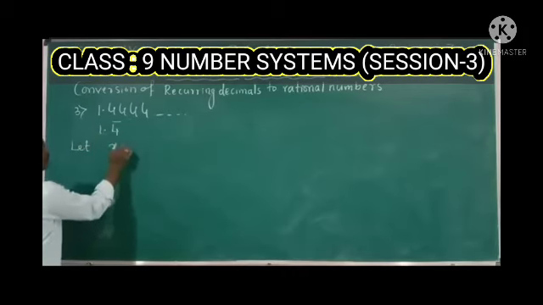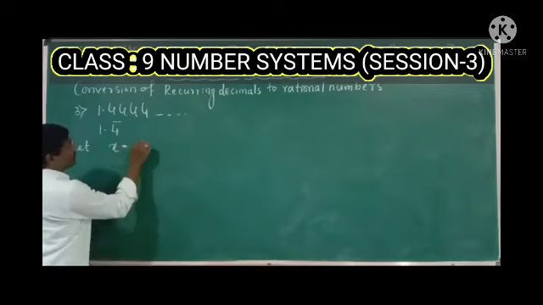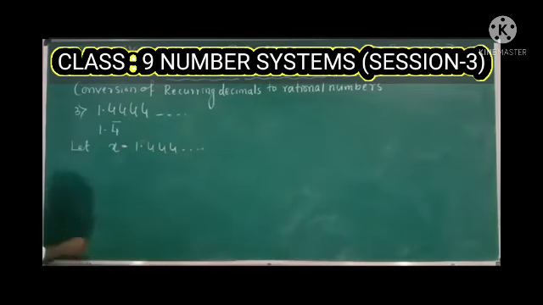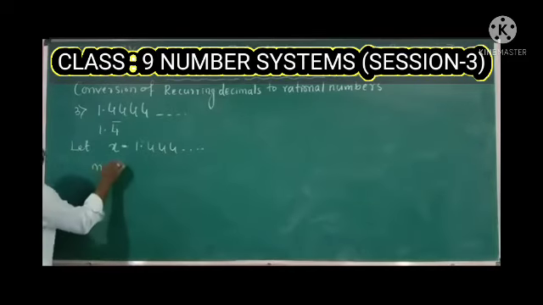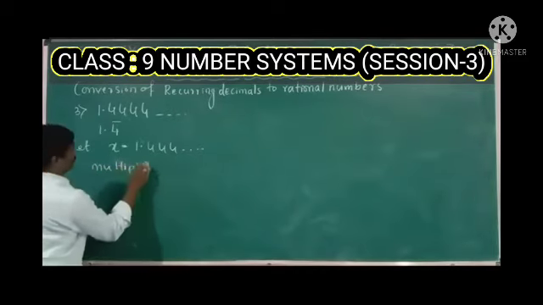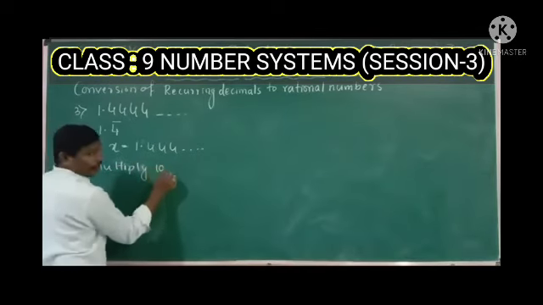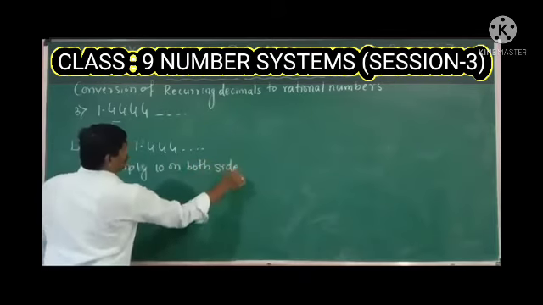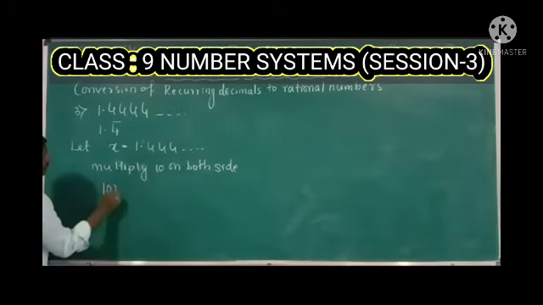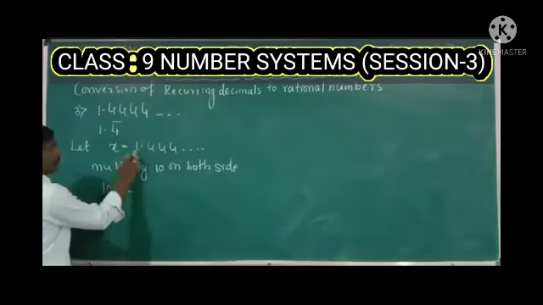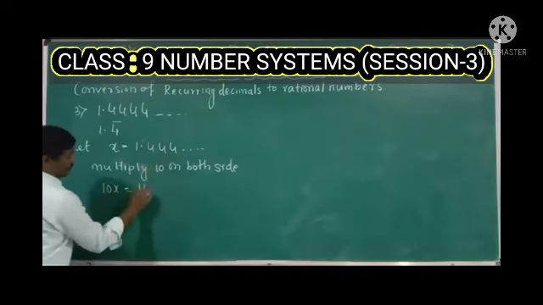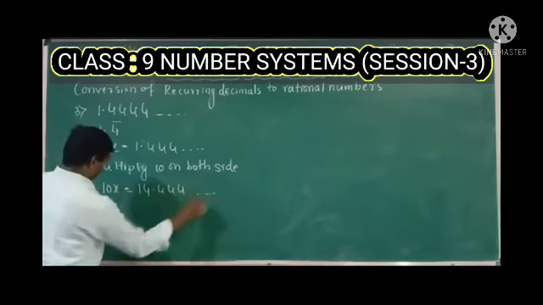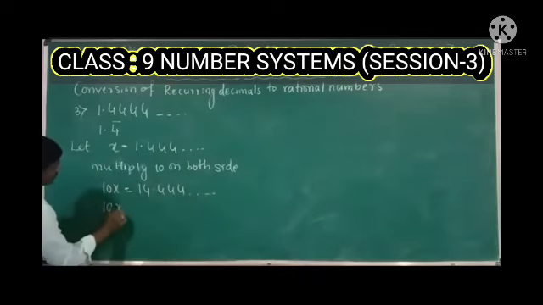Let the given decimal be considered as x. x is equal to 1.444. Now multiply 10 on both sides. Once you multiply 10 on both sides, what will you get? 10x is equal to 1.444 into 10, which means 14.444. So 10x, write this as it is.